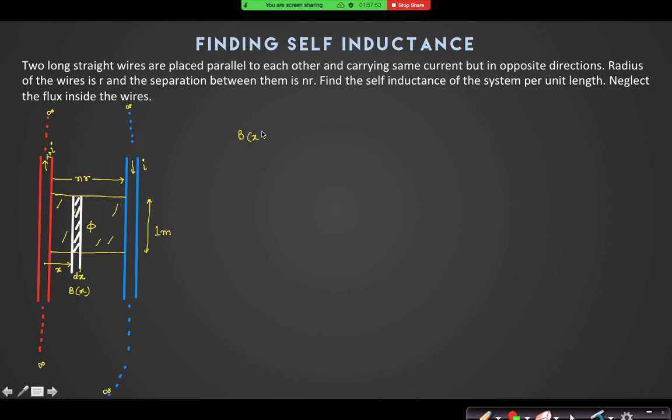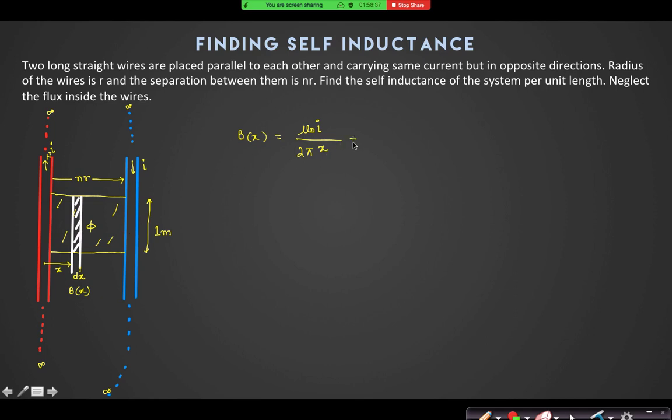So Bx, I can say for this conductor it is cross magnetic field, and for this conductor it is also cross magnetic field. For both of them they are cross magnetic field or not? So they will be added up, right? So Bx for this red color conductor is mu naught I by 2 pi x.